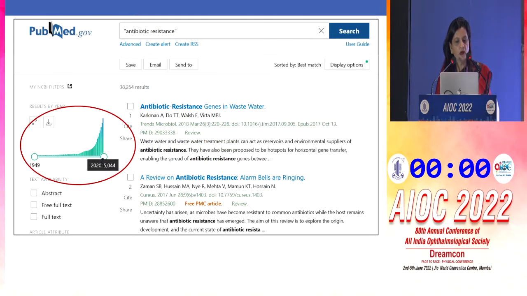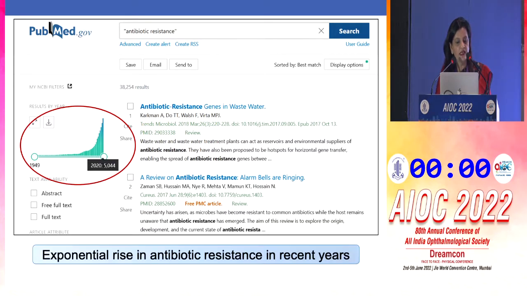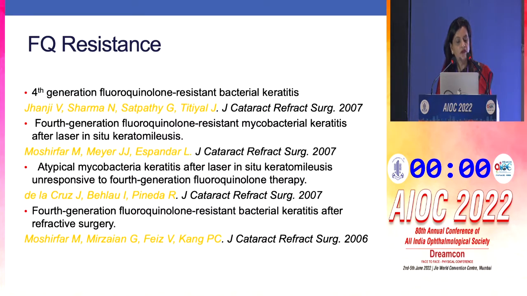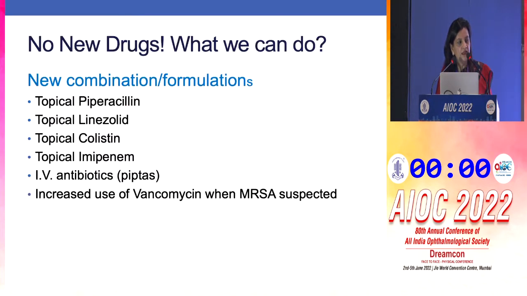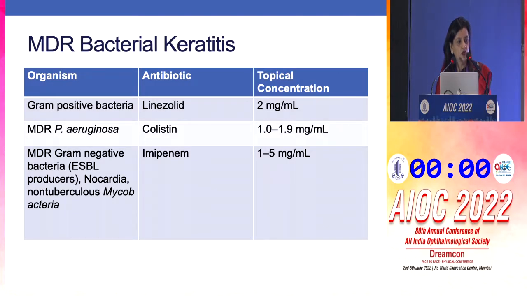And there is, of course, a problem of resistance, and you see the way exponentially the articles on antibiotic resistance are increasing systemically, and there is also the same resistance which has also been reported for the ocular data as well. And this keeps increasing. There are newer combinations and formulations which have been tried anecdotally: topical piperacillin, linezolid, colistin, imipenem, and when nothing works, then these are the drugs that we resort to.